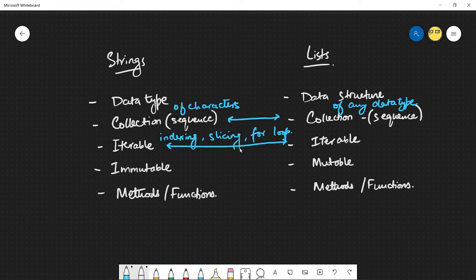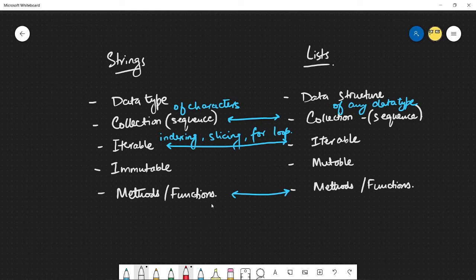So this does not change. The notion that strings have their own set of methods and functions and lists have their own set is common too. So the functions you will have for strings are not going to be the same ones that you have for lists, but the commonality is that they both have their individual set of methods going forward.